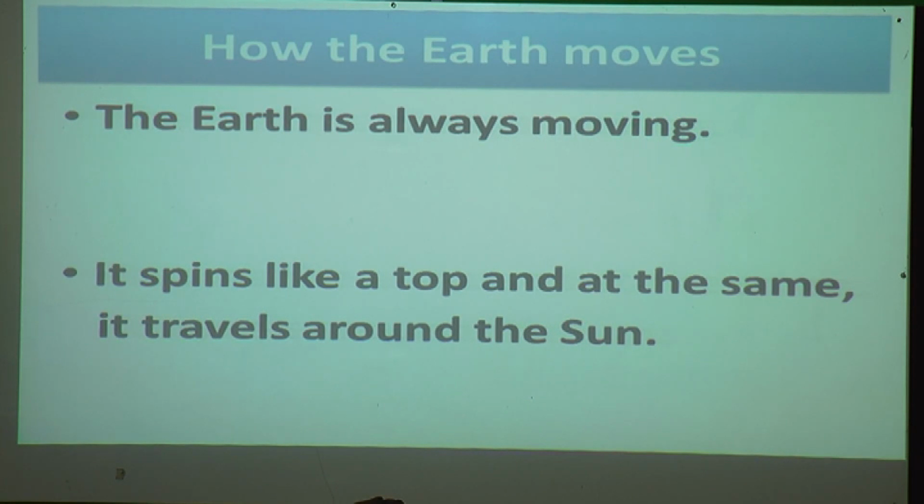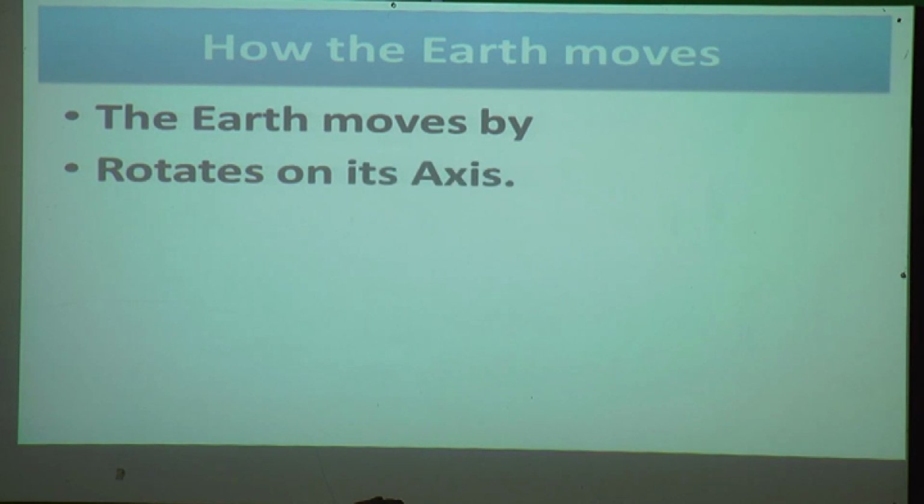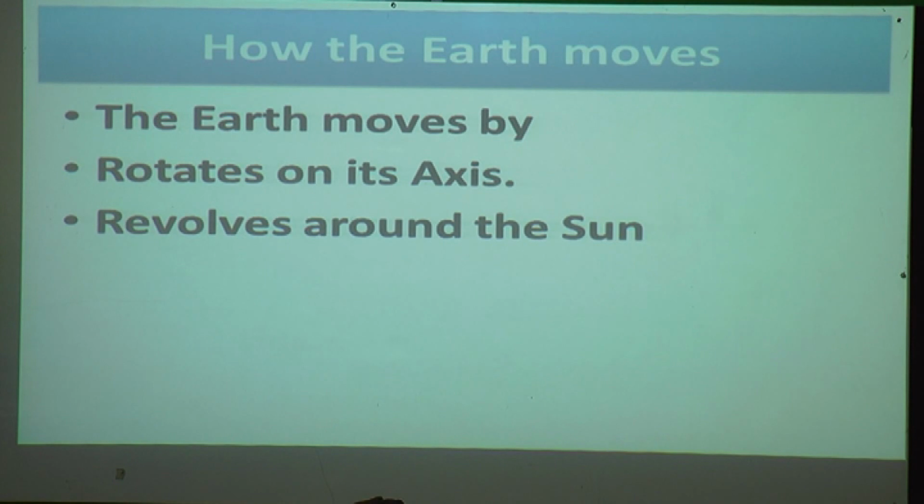Means the earth moves around itself and it also travels around the sun. The earth moves by rotating on its axis and revolving around the sun.